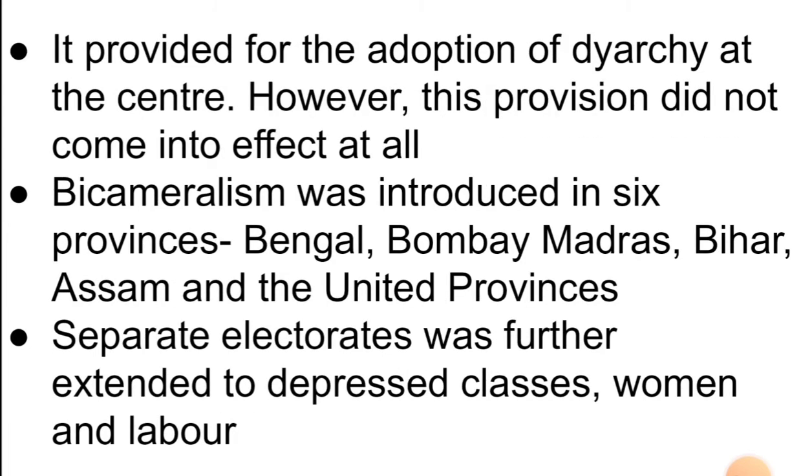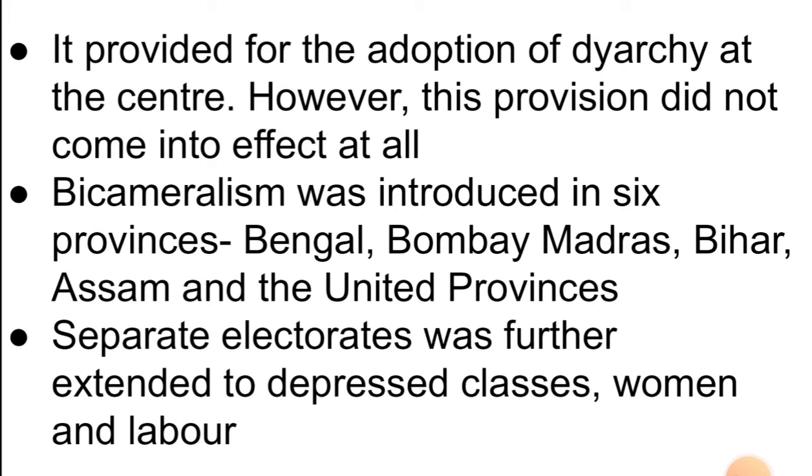It provided for the adoption of diarchy at the center. That is, diarchy was to be established at the central government, and this provision did not come into effect at all. Many of the provisions of the Government of India Act did not come into effect. Firstly, the princely states did not join the federation, and then this provision which adopted diarchy at the center never came into effect. Bicameralism was introduced in 6 provinces.